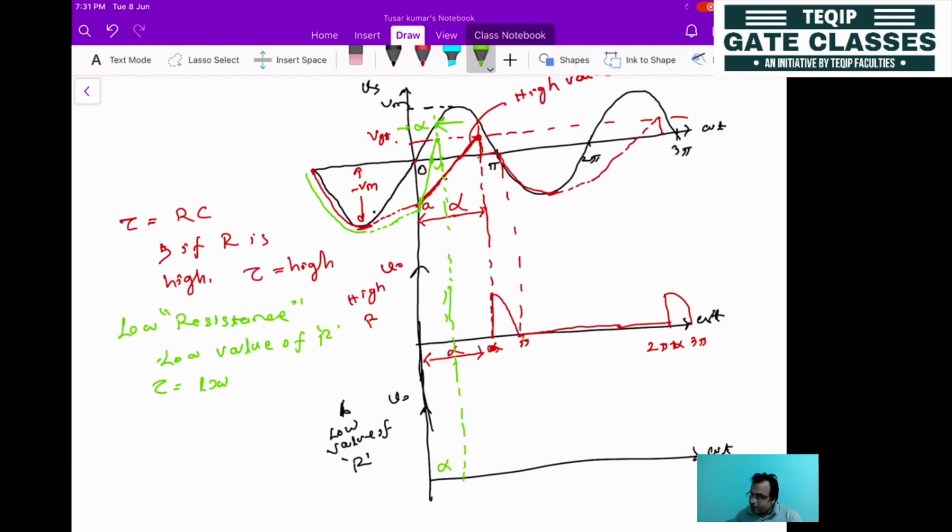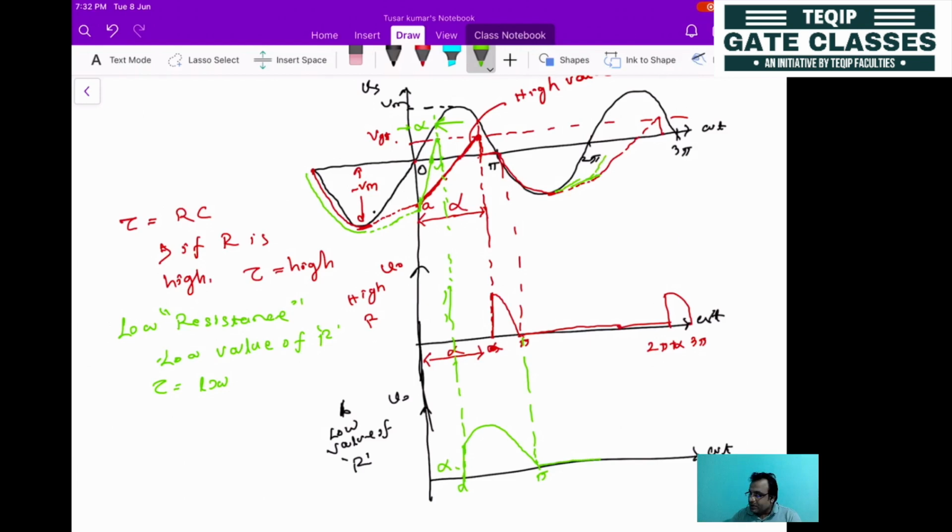Then up to pi, we will be getting the output voltage like this. So this is nothing but alpha to pi. Then after that again it will be 0. The same thing will be happening here.